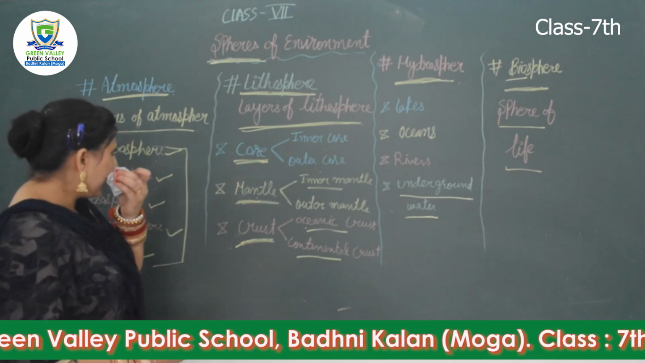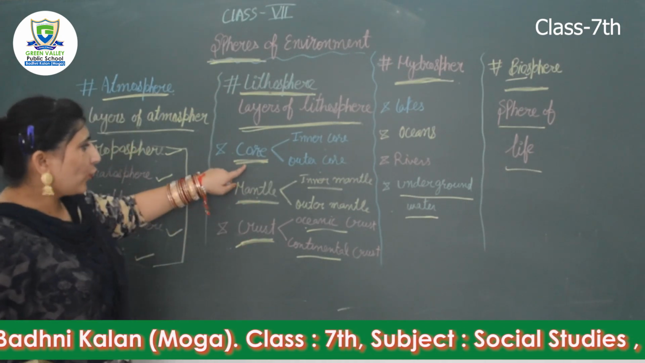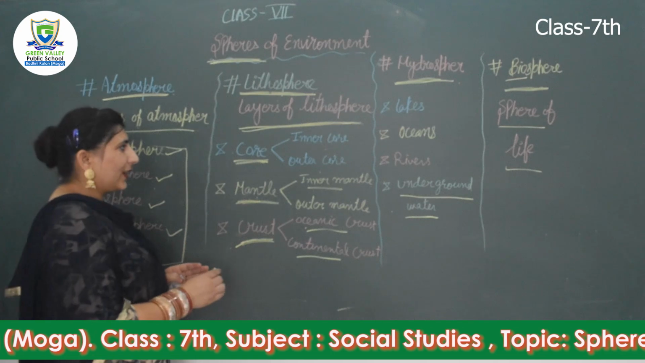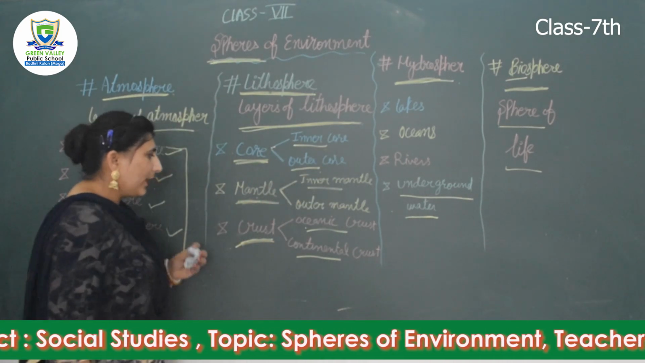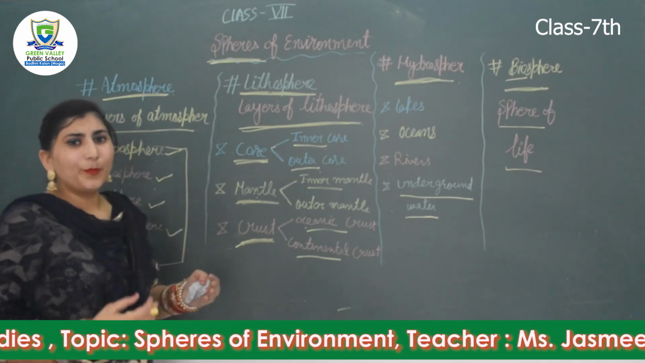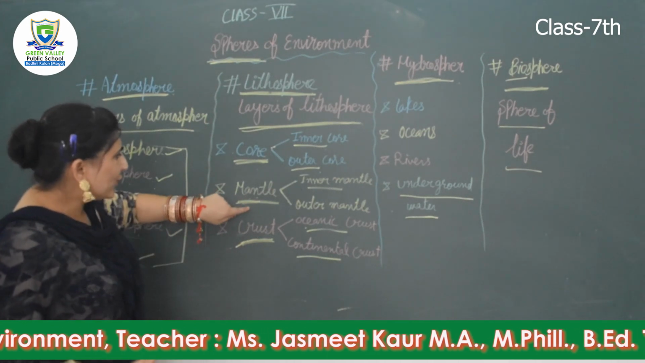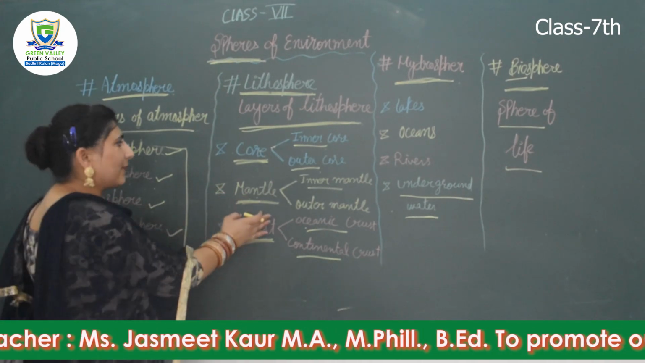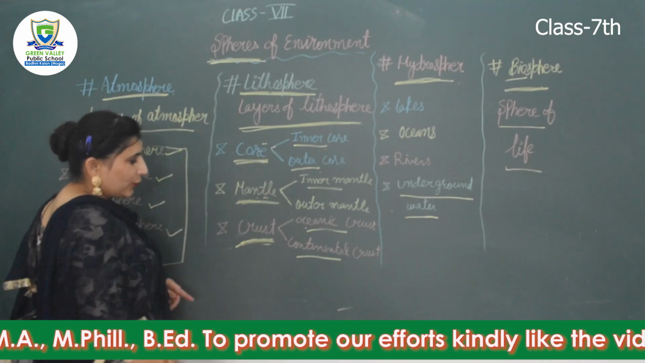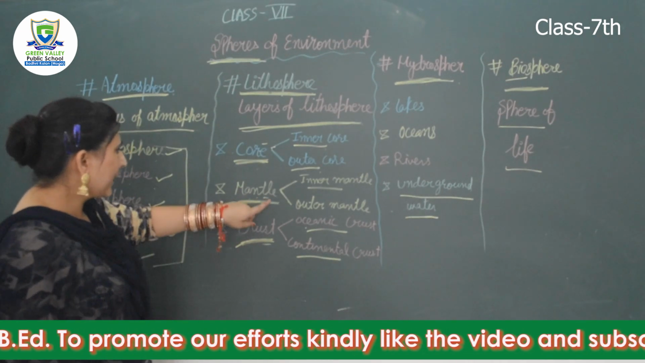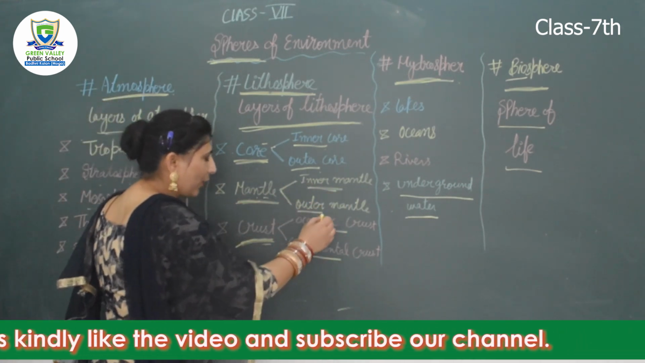It is also made up of core, mantle and crust layers. Core is the innermost layer of the earth. It is divided into inner core and outer core. Mantle comprises 83% of the total volume of the earth, and this layer covers the core. It is the middle layer. It is also further divided into inner mantle and outer mantle.